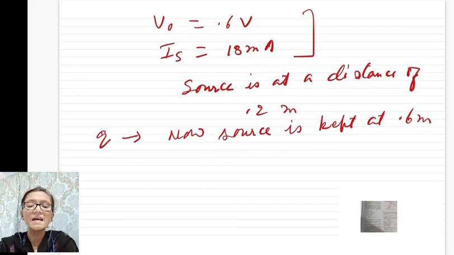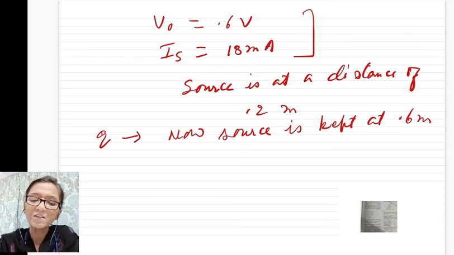Now you know that stopping potential does not depend on the intensity of light, and it does not depend on the distance of the source of light from the plate. So stopping potential should remain the same.